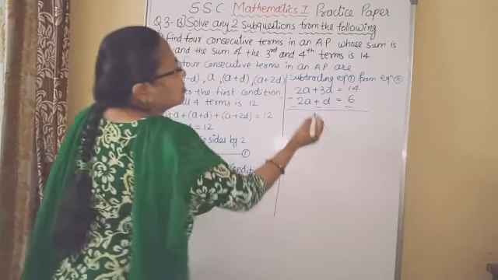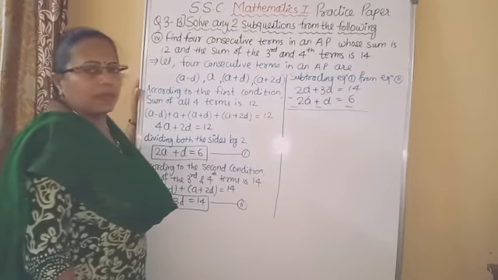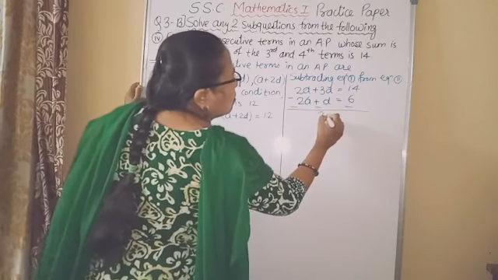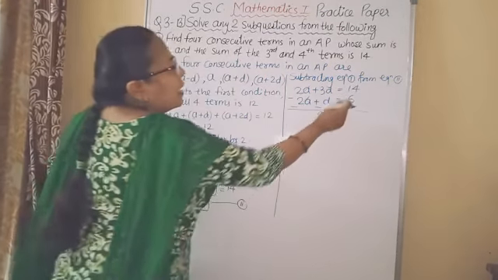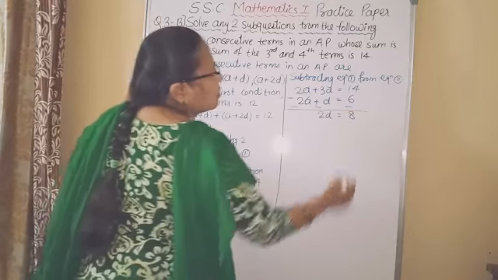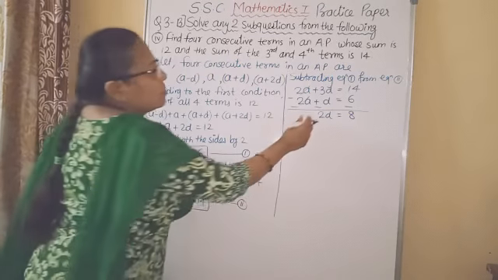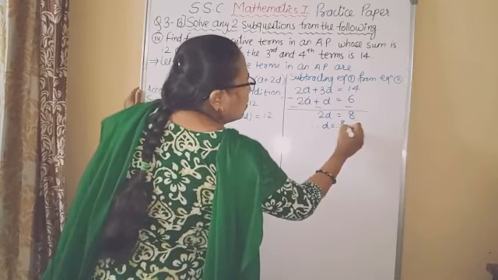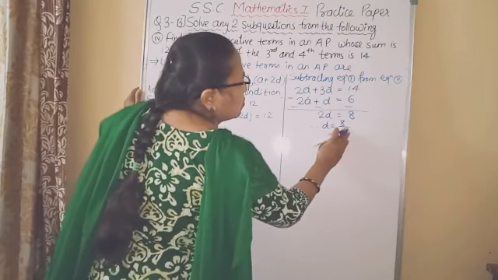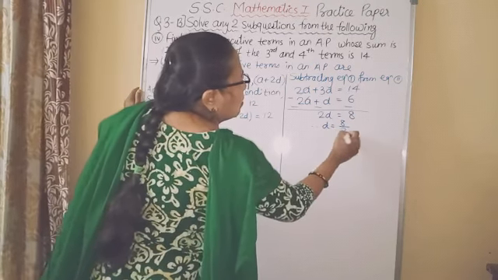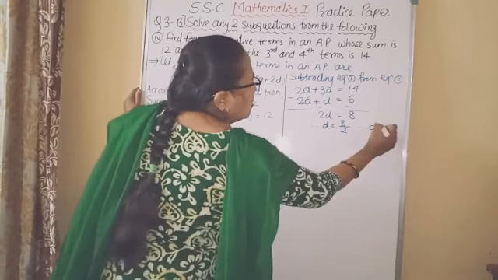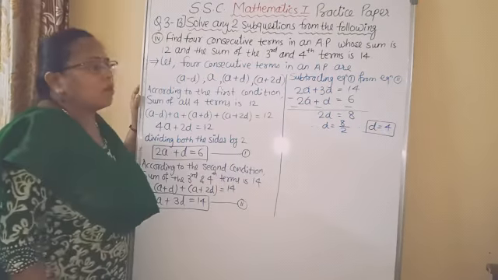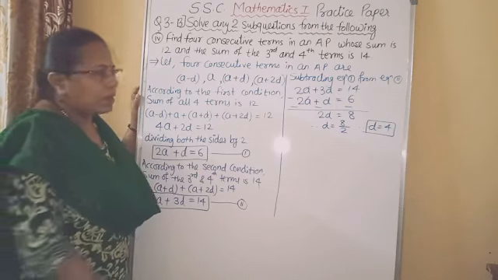Minus, minus, minus. 2A minus 2A cancelled. 3D minus D, 2D. And 40 minus 6, 34. 2D is equal to 8, therefore D is equal to 8 divided by 2, and therefore D is equal to 4. So we got the common difference 4.